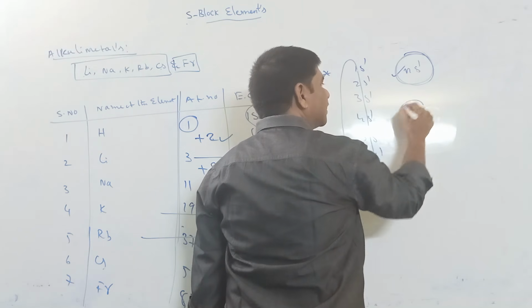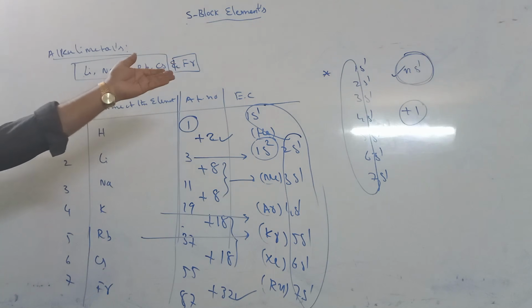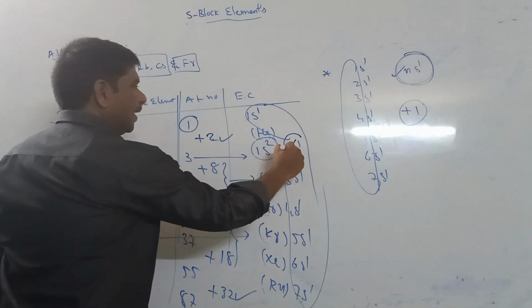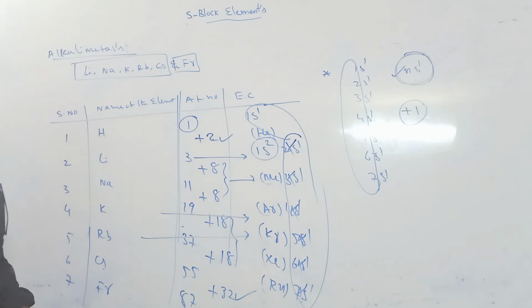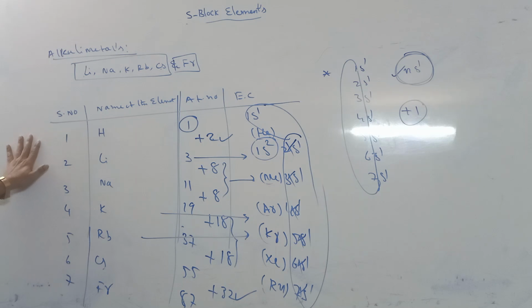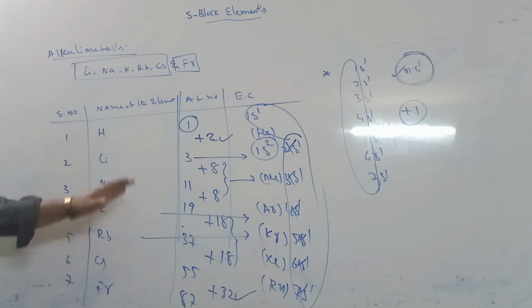Its possible oxidation number is +1. Because in the valency shell there is only 1 electron, they lose 1 electron and can form a stable configuration. So its possible oxidation number is always +1. Generally, 1A group elements' oxidation number is +1. So this is the electronic configuration and also the common oxidation number.